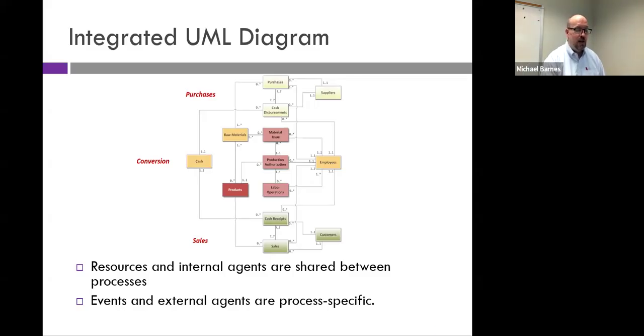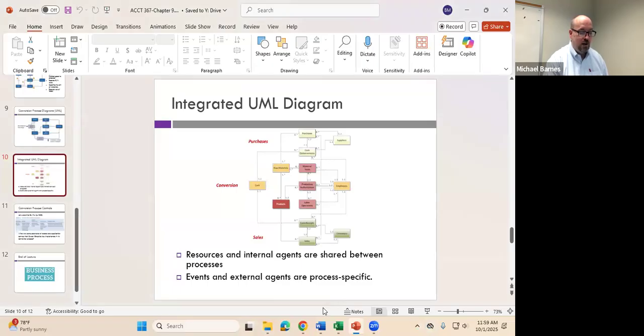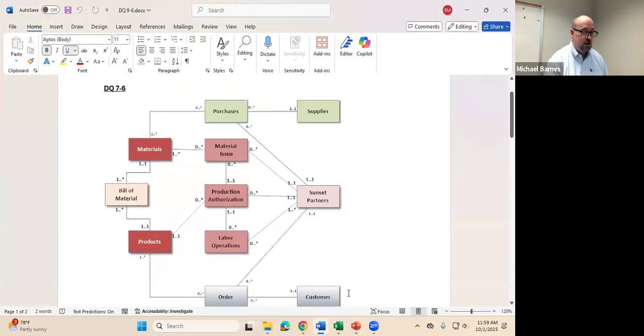Now, technically speaking, the book gives a different answer for this particular diagram. It says this was their answer. How is this distinguished? Well, first of all, they do include the conceptual structure in here, which again, if I ask you to replicate anything on a diagram, you will not have to include the conceptual structures. But they do simplify this quite a bit, okay? They include purchases and the supplier, but they don't include cash disbursements up here. And they include the order of the customer, but they don't include cash receipts down here. So this is a bit of a simplified diagram.